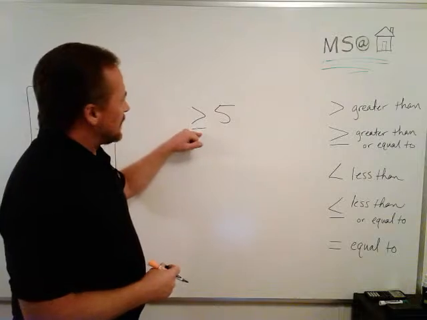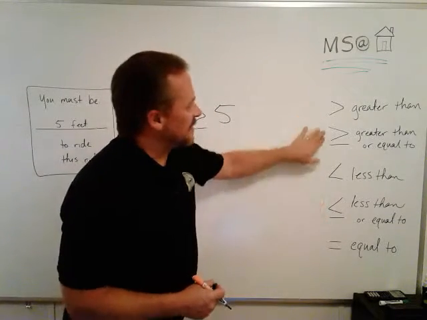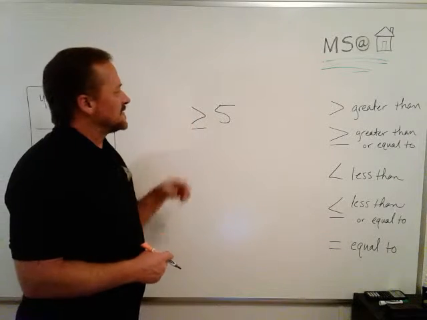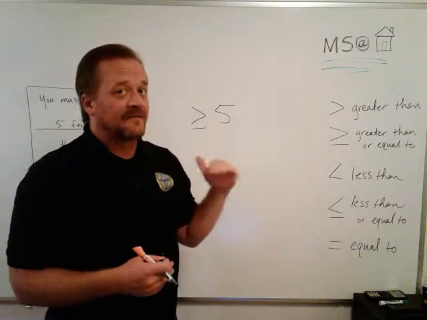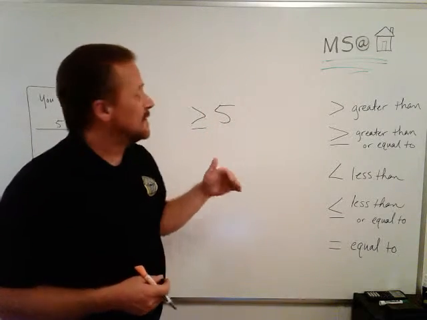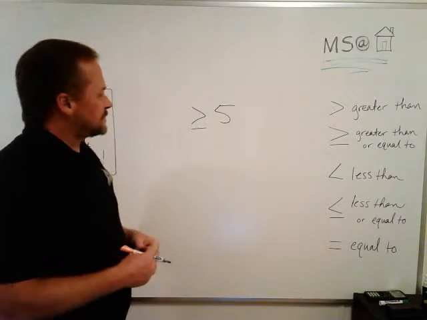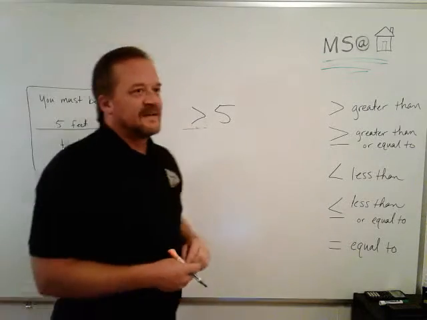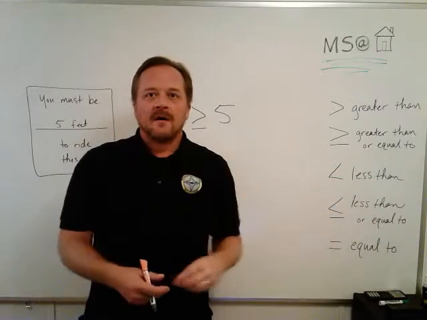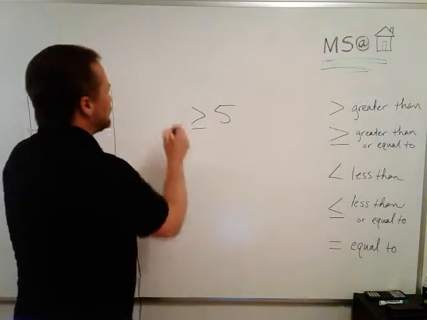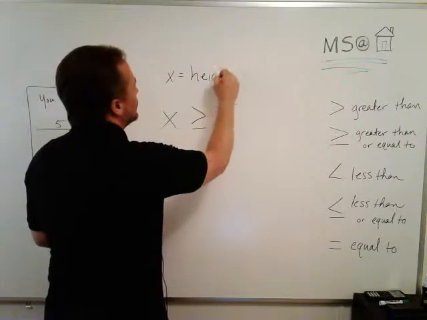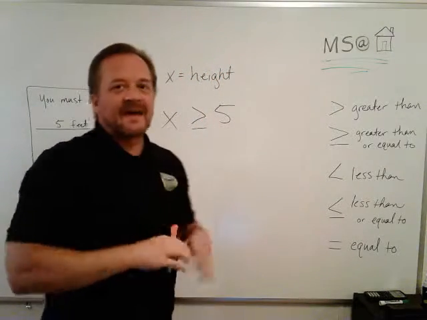I put the equals right there, and if you look over here, I have my little cheat sheet of what I'm allowed to select. I put this little line underneath the greater than symbol to show that I can also be exactly 5 feet, okay? This isn't just for people who are taller than 5 feet. You can also be 5 feet. And over here, since it could apply to anybody in this amusement park, I'm going to use x as a value to show height. Okay? x can be any height.